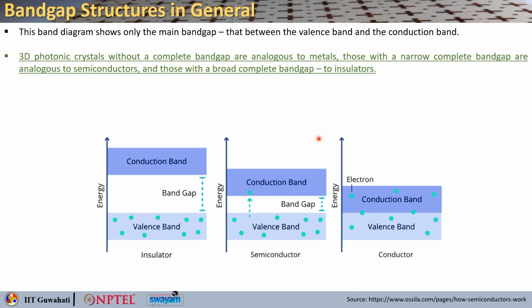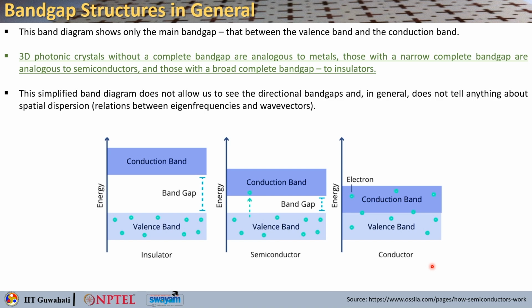So, 3D photonic crystals without a complete band gap will look very analogous to metals. Those with narrow complete band gaps will be analogous to semiconductors, and those with a broad complete band gap will look like insulators, right? So this is how typically an insulator will look like. You have a broad band gap, and a narrow band gap will be typically like semiconductors, and then you have conductors with incomplete band gap or just no band gap.